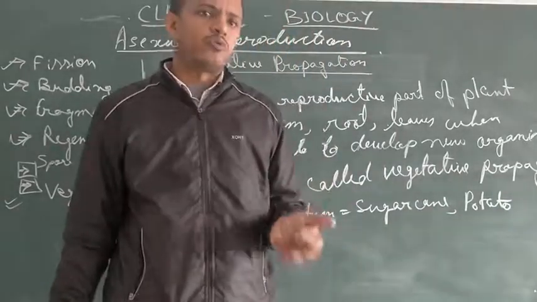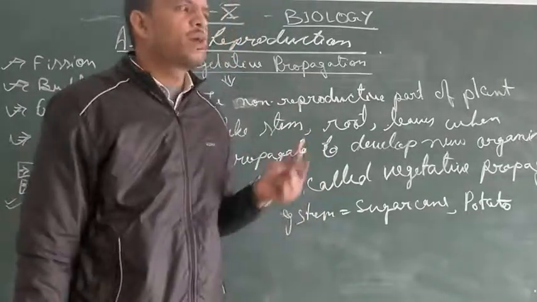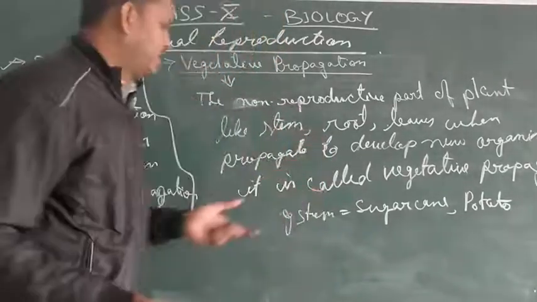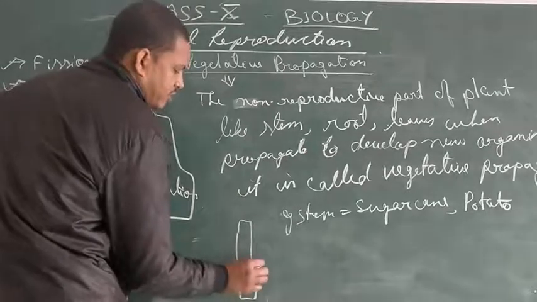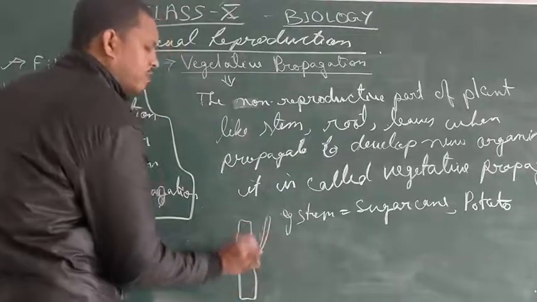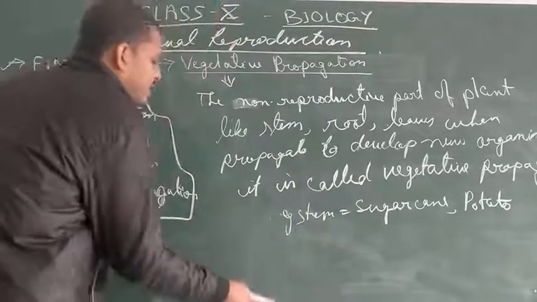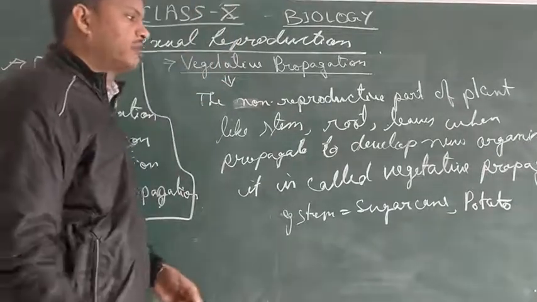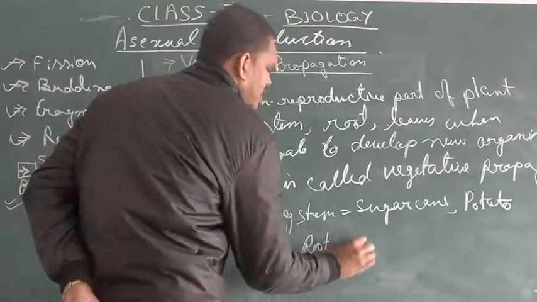So in the case of potato, do we use seeds? No, we use the potato, which is a form of modified stem. Sugar cane. In the case of sugar cane, do we use seeds? No. We can see that at the nodes, okay, see, this is the node. Now you will find that a small bud or eye-like structure is present, which is known as the eye, and this can develop into a new plant. Yes. So what I mean here is that when the vegetative parts are used for the propagation of new plantlets, that is known as vegetative propagation.